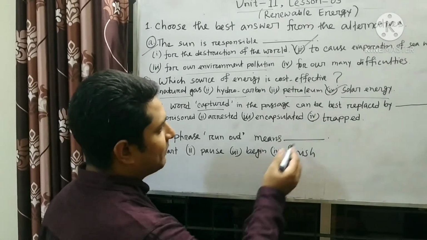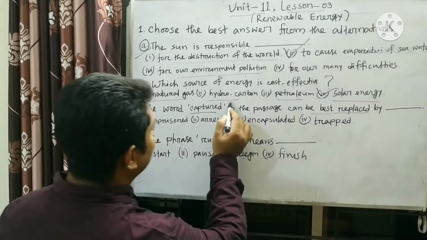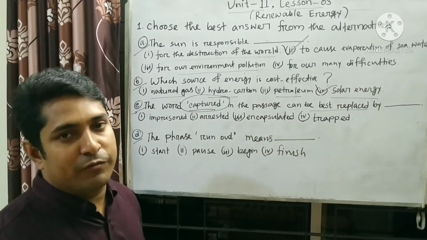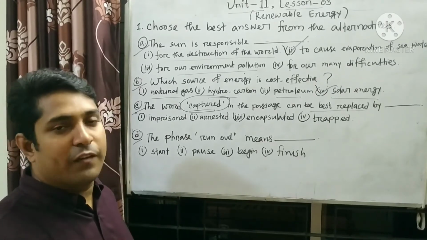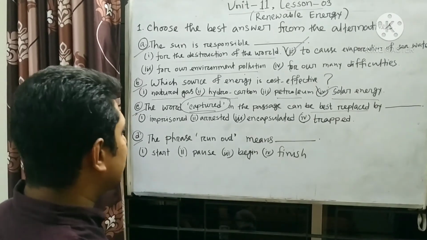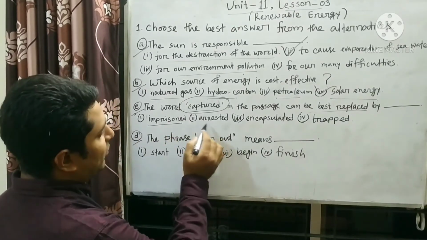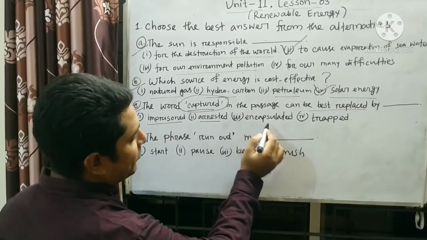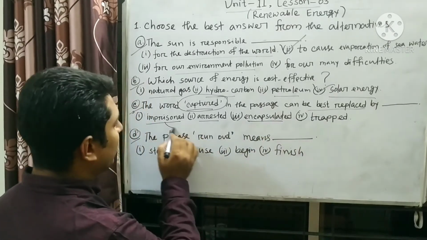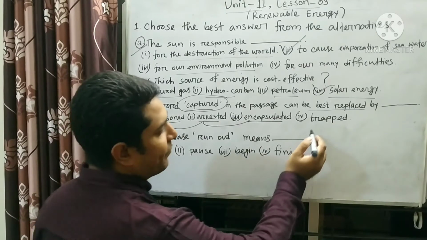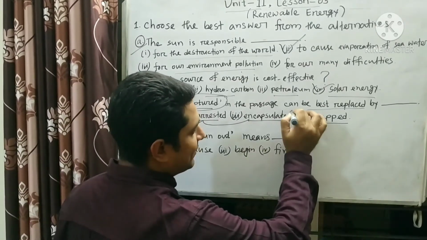In the passage, the best replacement means the similar word. For understanding this, we have to understand the synonym first. That means we have to know the similar words or synonyms. So capture, similarly, have a look. Imprisons. You know, imprison, arrested, encapsulated. These 3 words are similar words. These 3 words have the same meaning, and the different meaning is here, trapped. So it is the right answer.